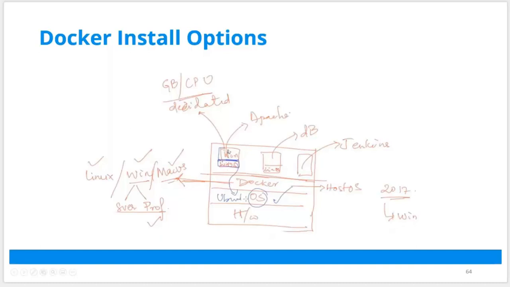You can have a container with a Windows operating system. You have an Ubuntu machine, you have a Windows operating system with a Windows-based application running, maybe Apache or maybe IIS or something. You can have another one of Linux with a database. A third one, a container as Linux. You can have different flavors of operating systems or containers running on top of one Docker.